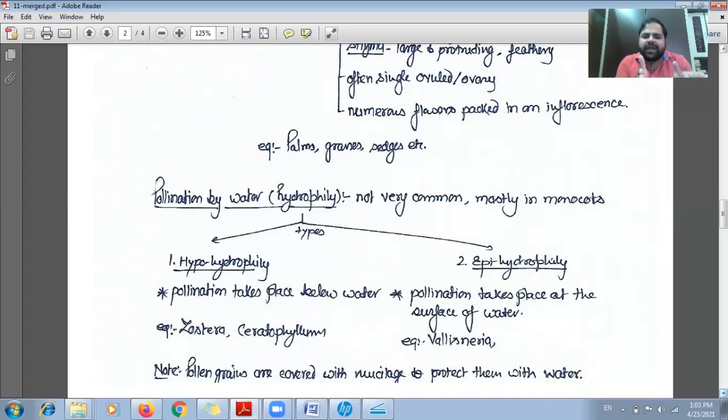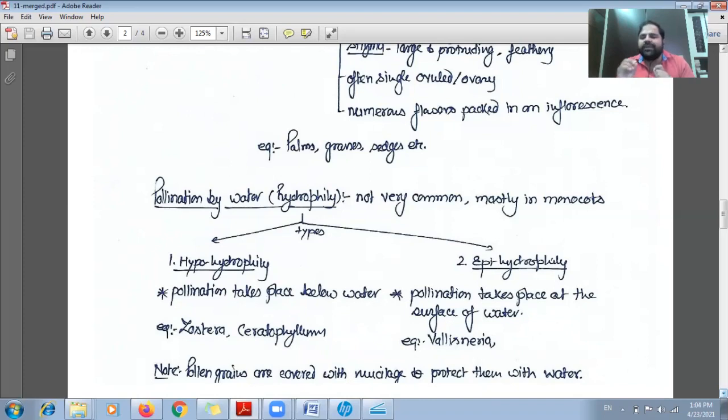So in case of hypohydrophily, pollination takes place below the water. So what happens here? The pollen grain is transferred inside the water. If the pollen grain is not coming out of water and it is transferred under the water, then it will be called hypohydrophily. But in case of epihydrophily, the pollination takes place at the surface of water.